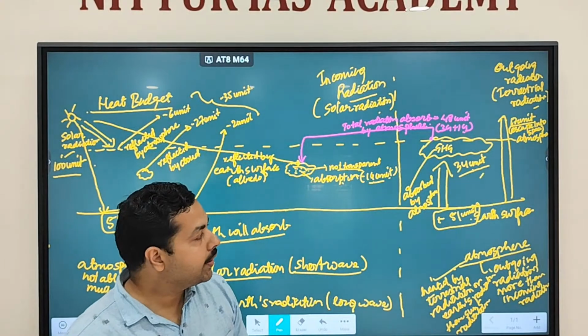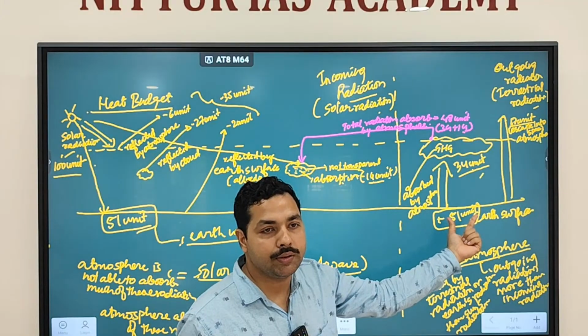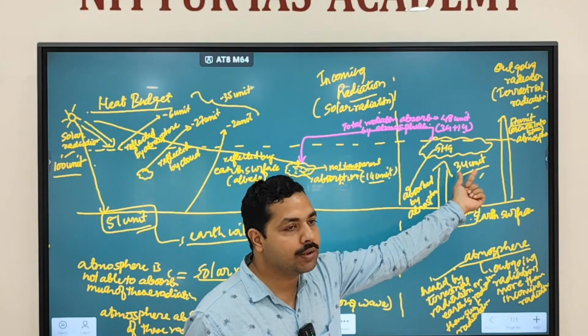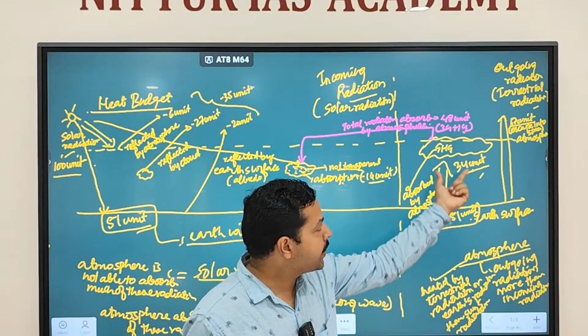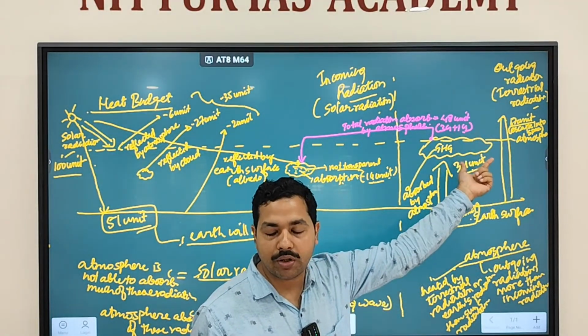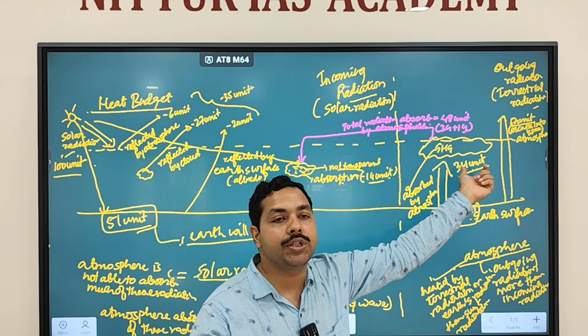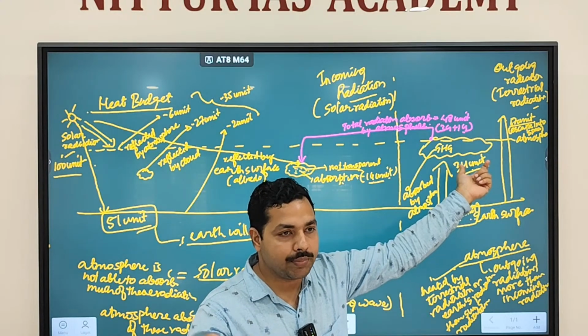Clear? But what if this atmosphere starts to absorb more units? Currently, it is absorbing how much? 34 units. If it starts to absorb more units which are escaping into the atmosphere, if it is also absorbing that, what will happen? Then climate change will happen, global warming will happen, which is happening.